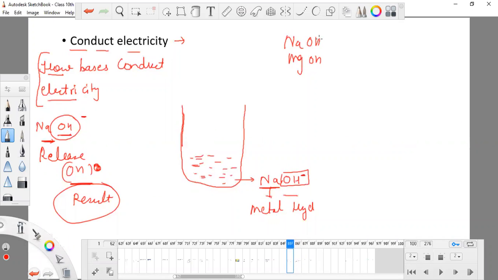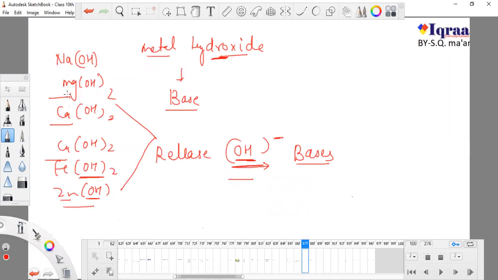Whatever base you use, we studied this: when any type of metal, magnesium, sodium, calcium, copper, ferrous or zinc, contains hydroxide ions, the OH ion is known as the hydroxide ion. But containing hydroxide ions is not sufficient. It also has to release OH ions in the presence of water, then it is known as a base.